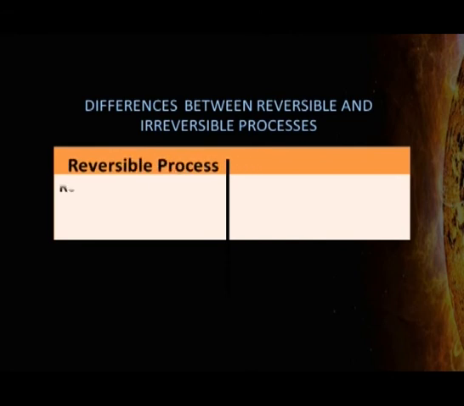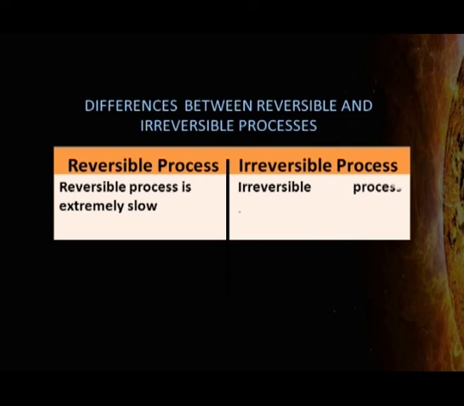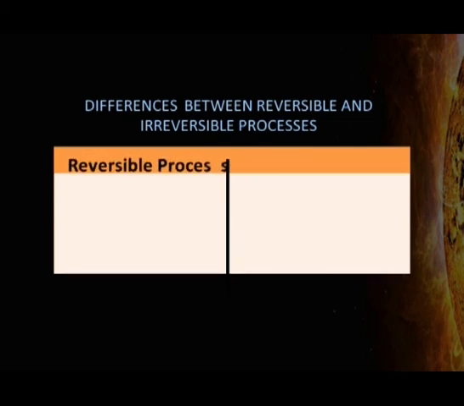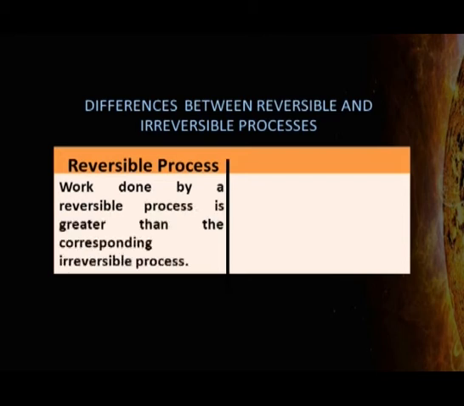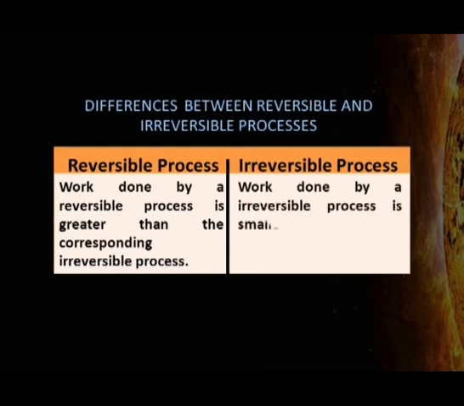Reversible process is extremely slow, but irreversible process proceeds at measurable speeds. Work done by a reversible process is greater than the corresponding irreversible process, and work done by irreversible process is smaller than the corresponding reversible process.